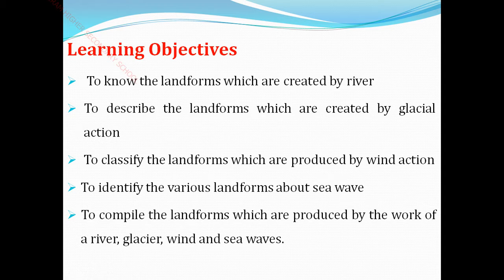If you see the desert, due to the wind it looks like sand dunes. In Tamil we say manal kundrugal. When the sand gets separated and moves, it looks like a small mountain. That is called wind sand dunes. Then sea waves: by the sea waves it forms beaches, spits and lagoons. So these are the landforms of sea waves. By this lesson we are going to see the landforms of river, glacier, wind and sea waves.